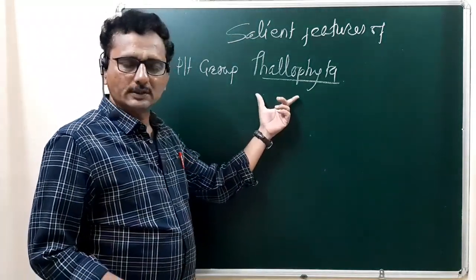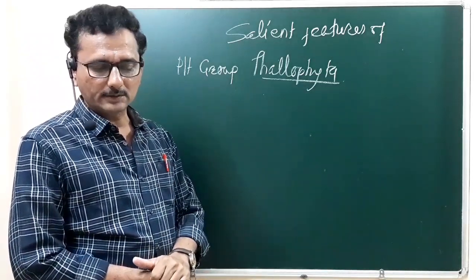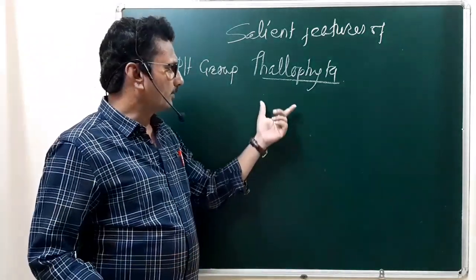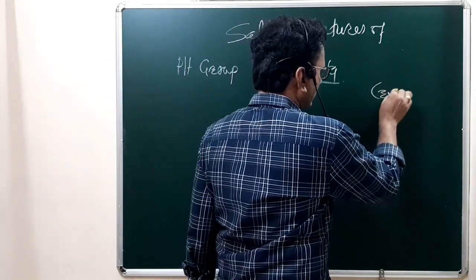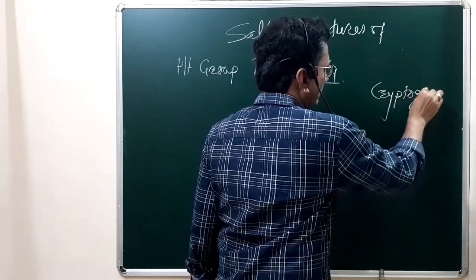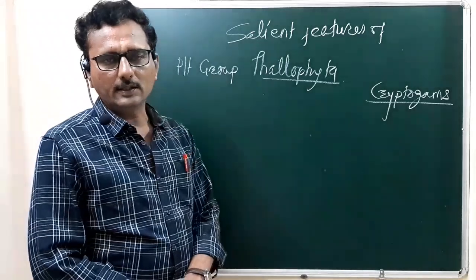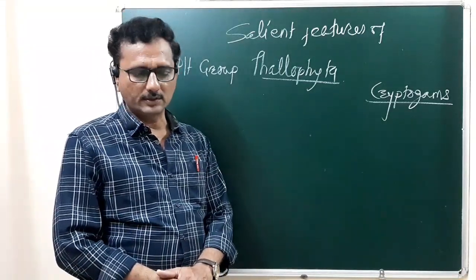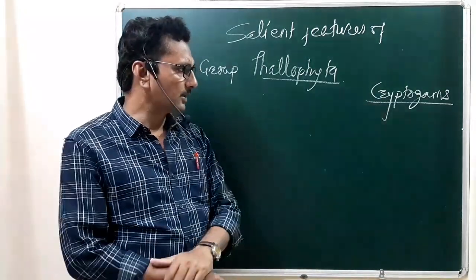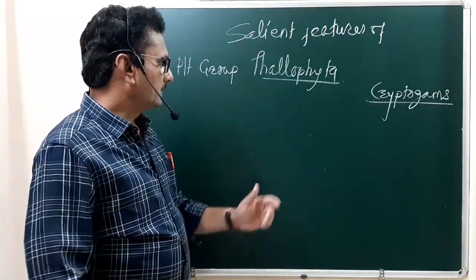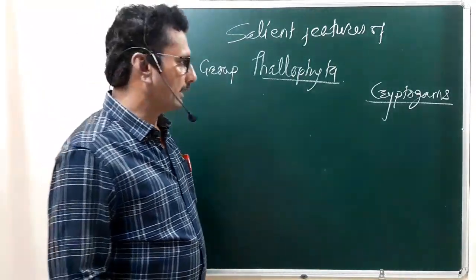You know that Thallophyta is one of the plant groups, and this is a primitive plant group. Thallophyta comes under the cryptogams. Cryptogams means non-flowering and non-seed producing plants. Then under the cryptogams, Thallophyta is placed under the non-vascular plants.